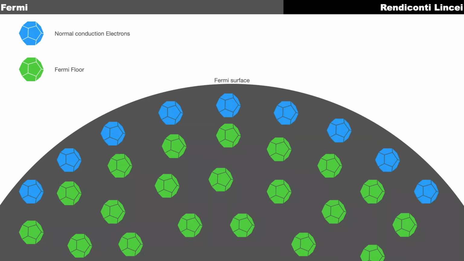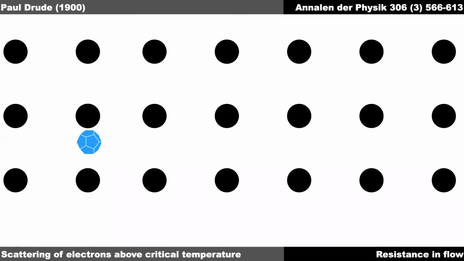So it's the valence electrons close to the Fermi surface that participate in the conduction of normal current. As these valence electrons travel through the lattice, they get scattered, and upon scattering they lose their energy. This is an inelastic form of scattering, so some energy is lost as power in the circuit, and that's what is responsible for resistance in the circuit.